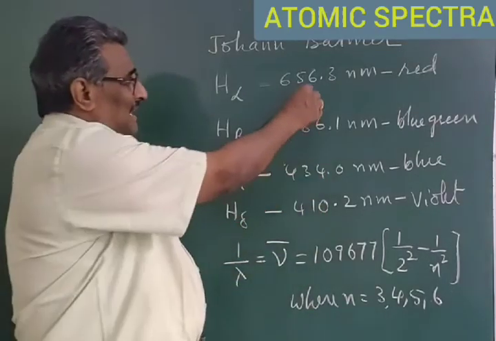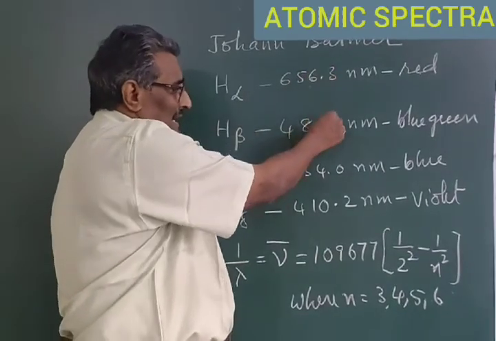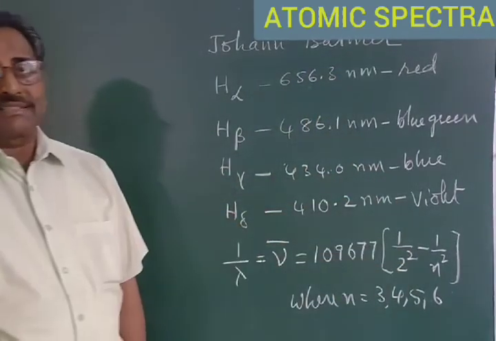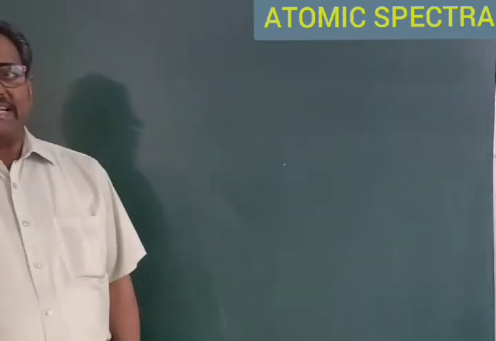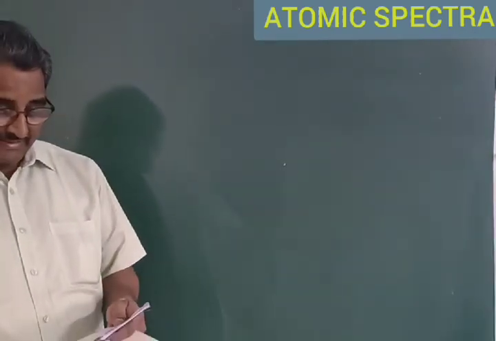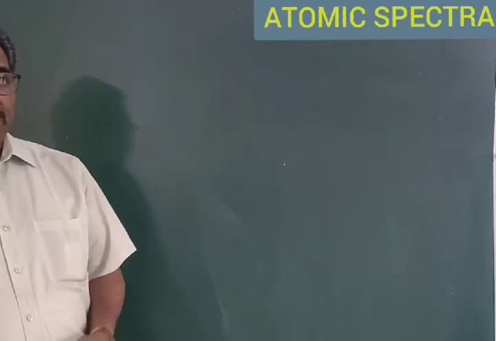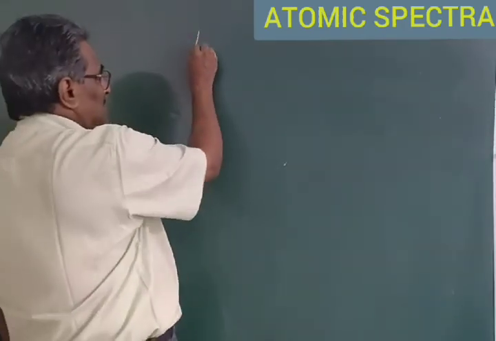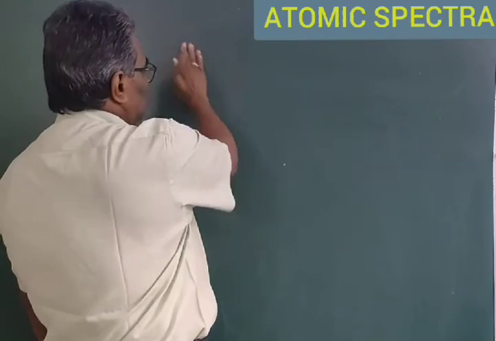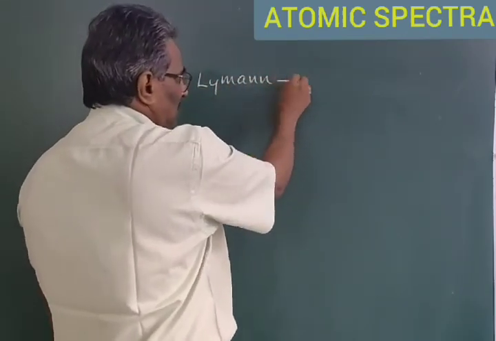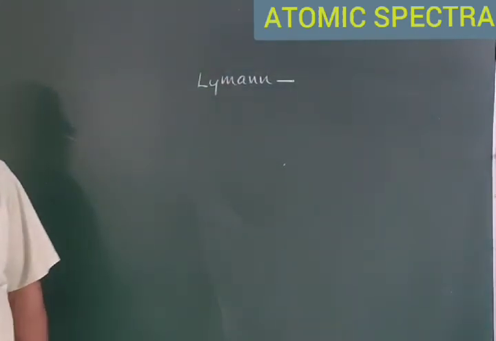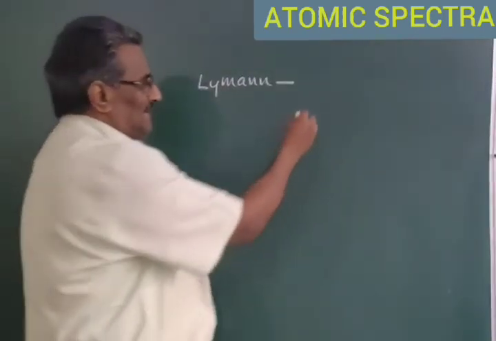The radiations absorbed by hydrogen atom will also have the same wavelengths. Soon after, in the year 1906, another scientist, Lyman, observed a series of lines in the ultraviolet region.